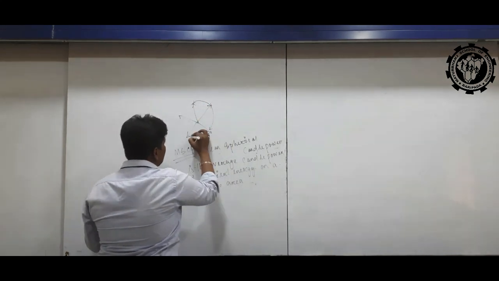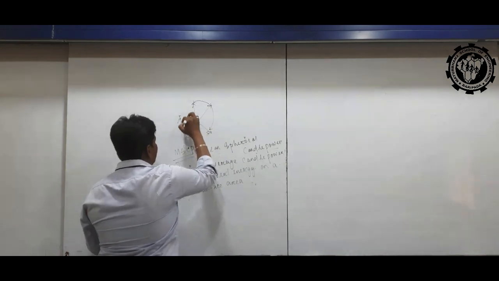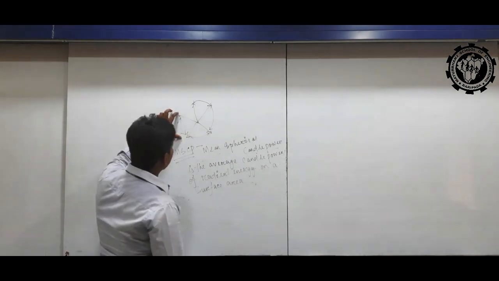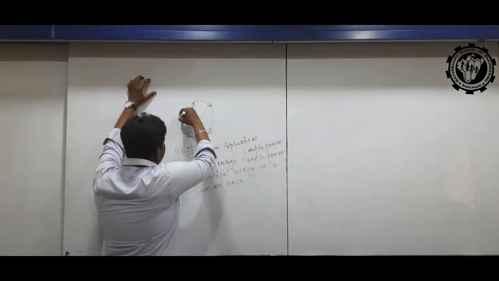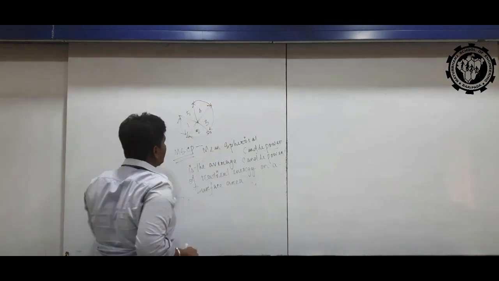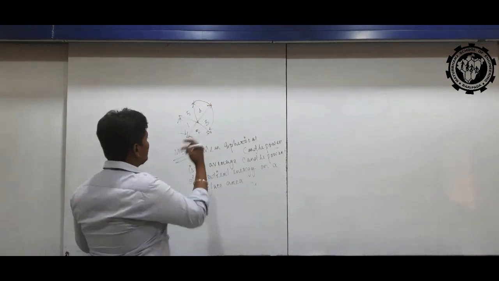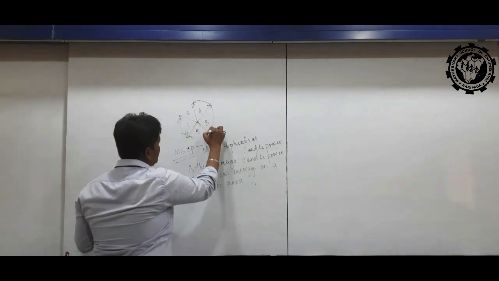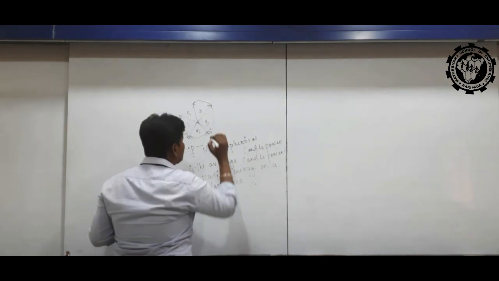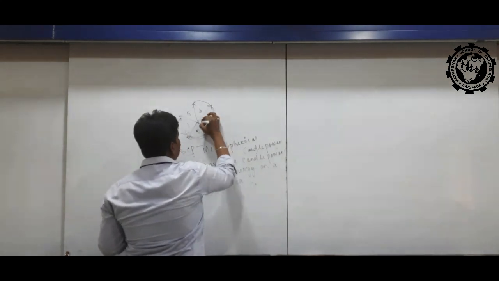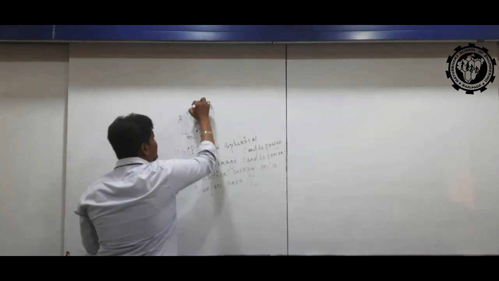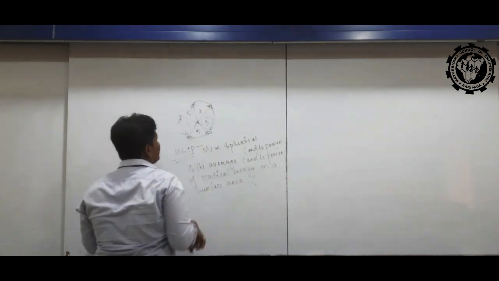Yes or no? It is spherical space. So spherical space is calculated on 1, 2, 3, 4, 5. We can calculate on two numbers of spherical area, three numbers, four numbers.